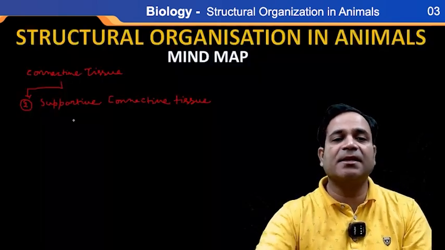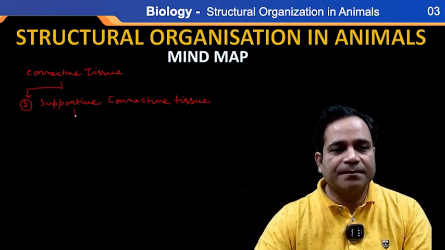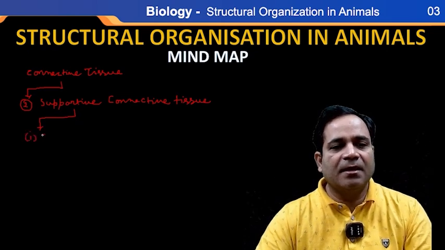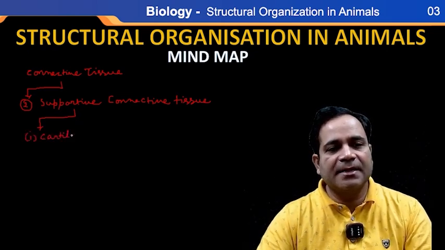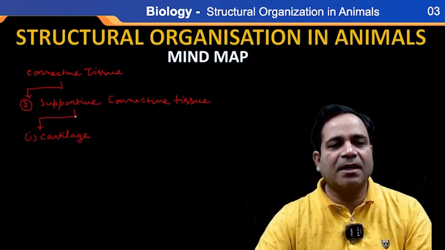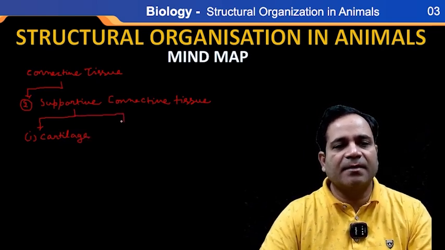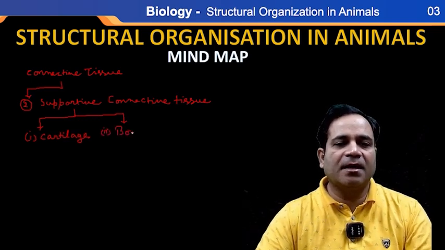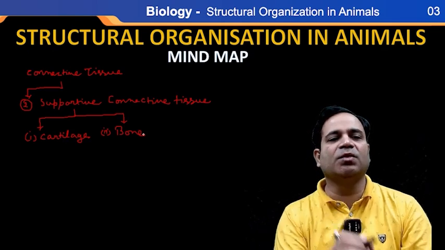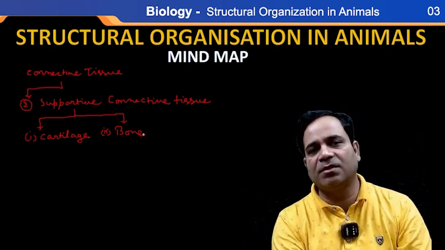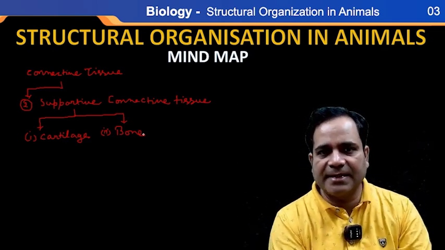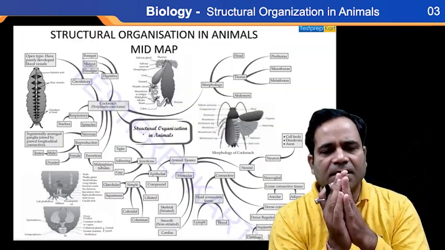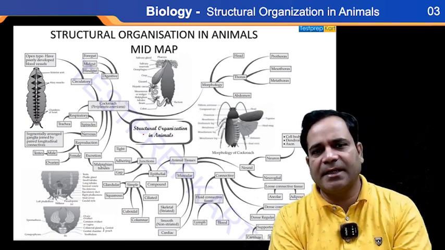And here are the two things that give support. Number one is cartilage. And the second one is bone. Clear? So there are two things that give support: one is cartilage, second one is bone, my dear. Now, after the supportive connective tissue, another connective tissue is what?